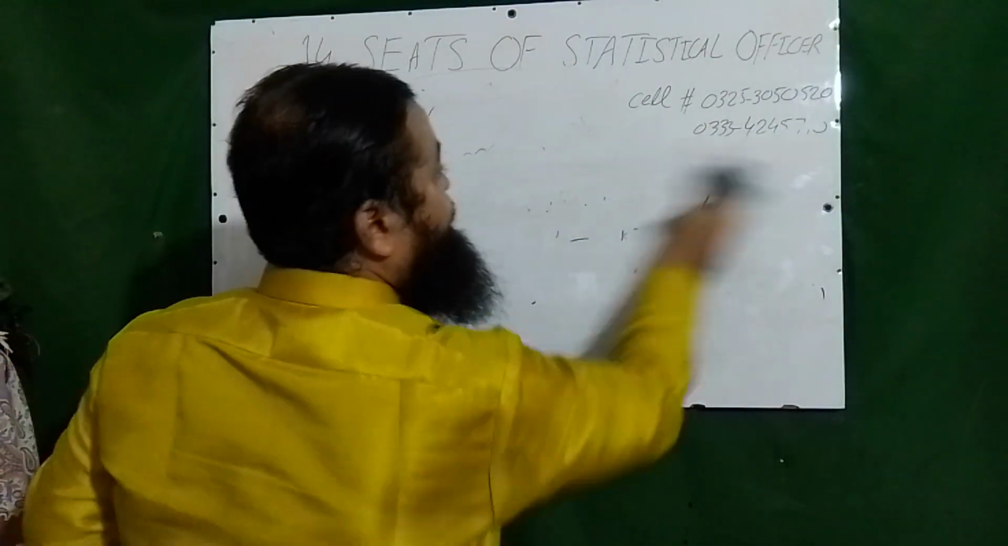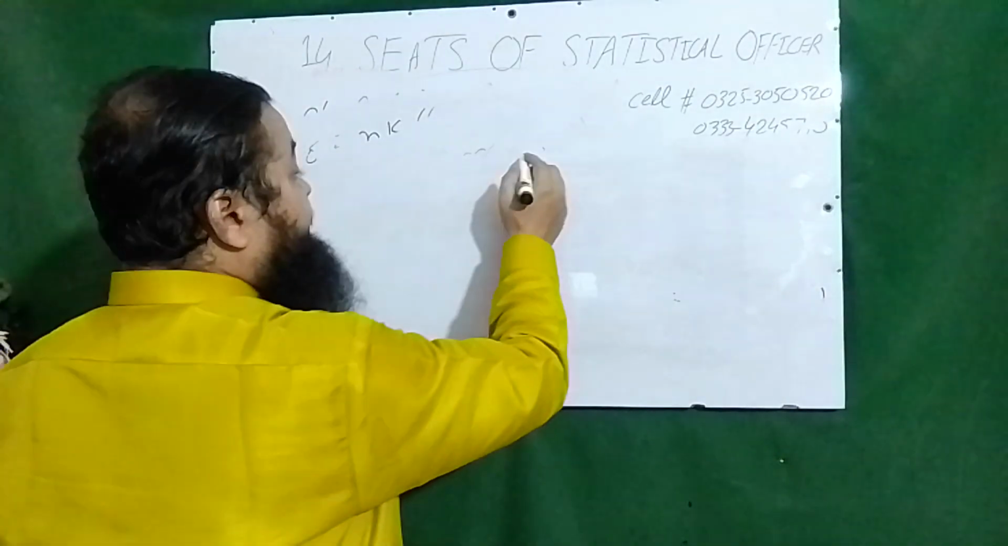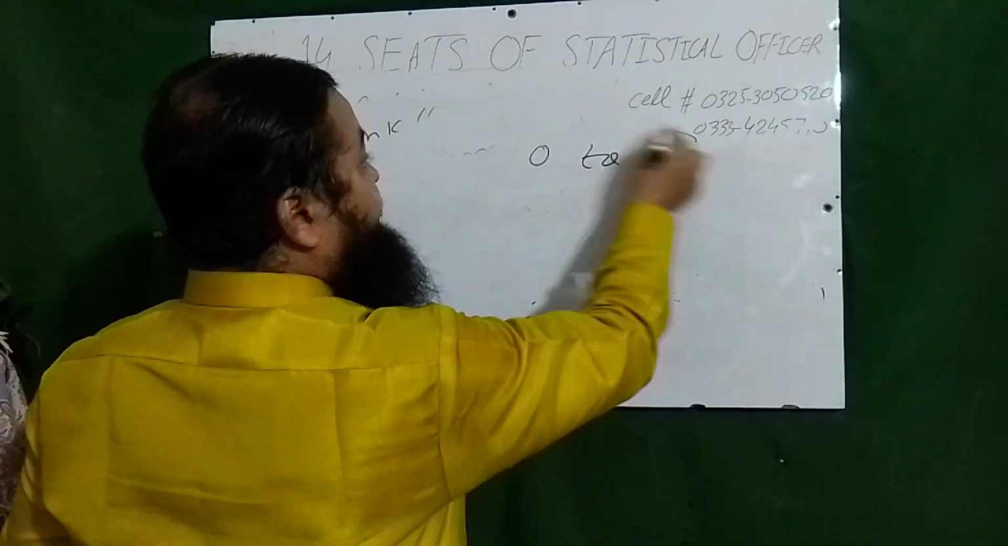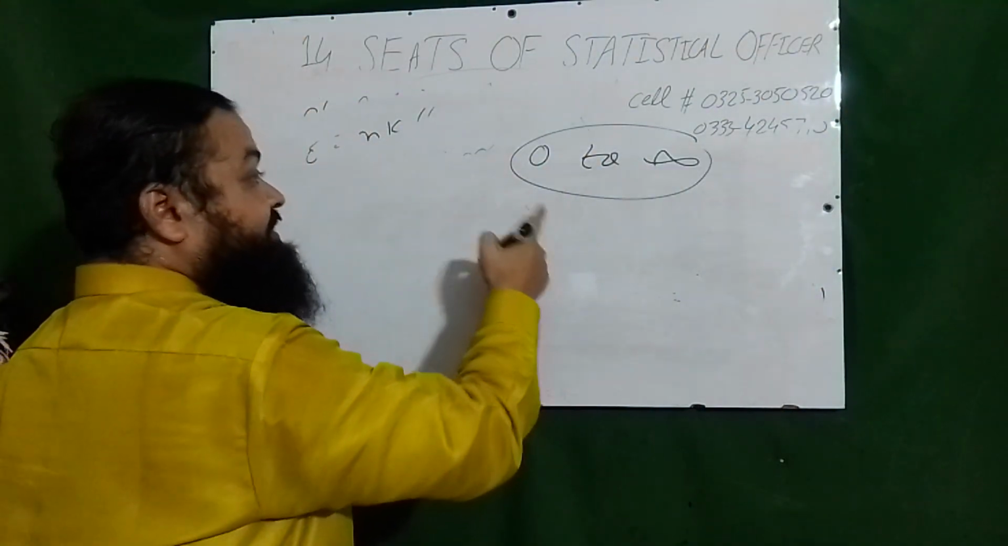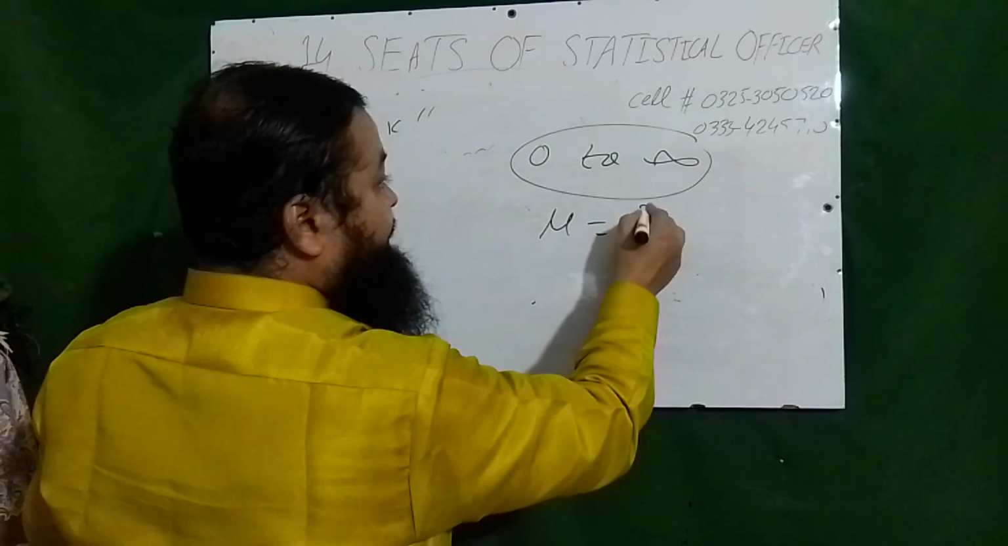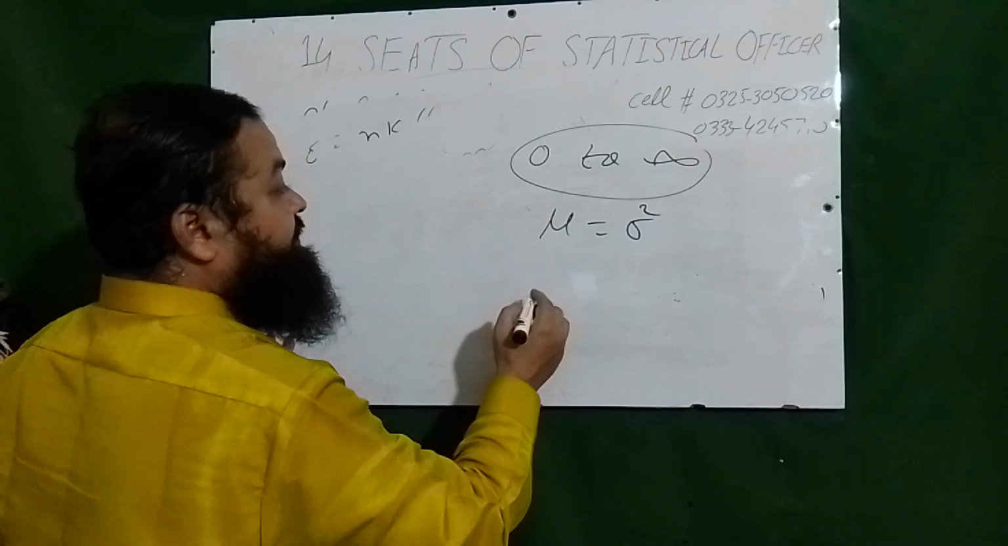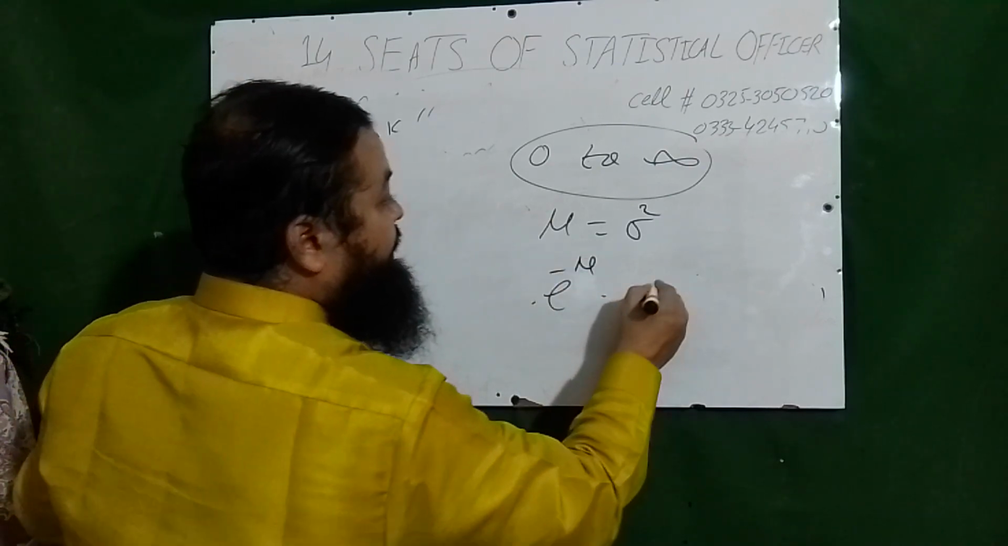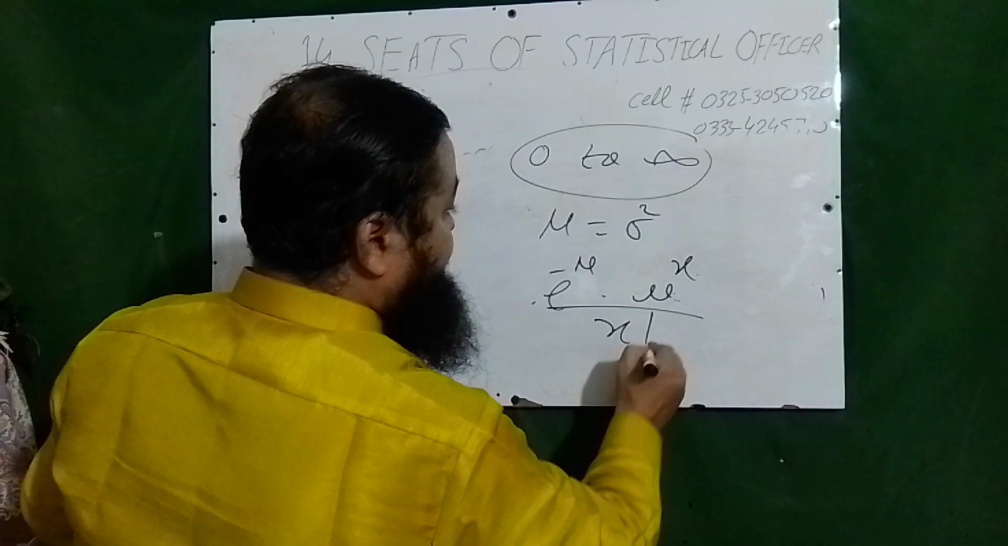Then the Poisson distribution, and the random variable will take values 0 to infinity. That will be the range of the Poisson random variable. Poisson is the limiting form of the binomial distribution. Its mean will be mu, equal to its variance, and its probability distribution is e raised to power minus mu, mu raised to power x over x factorial.